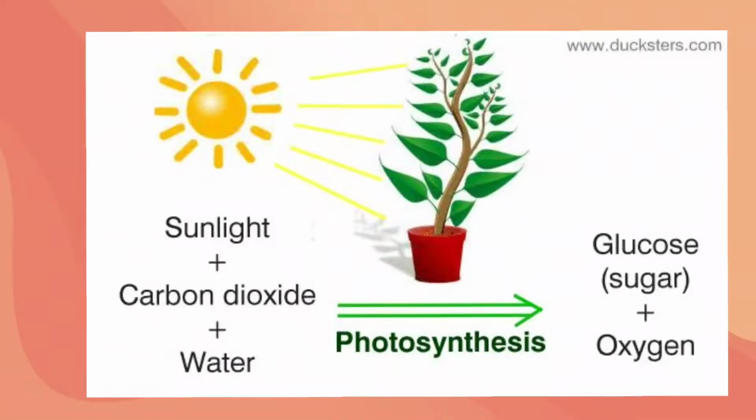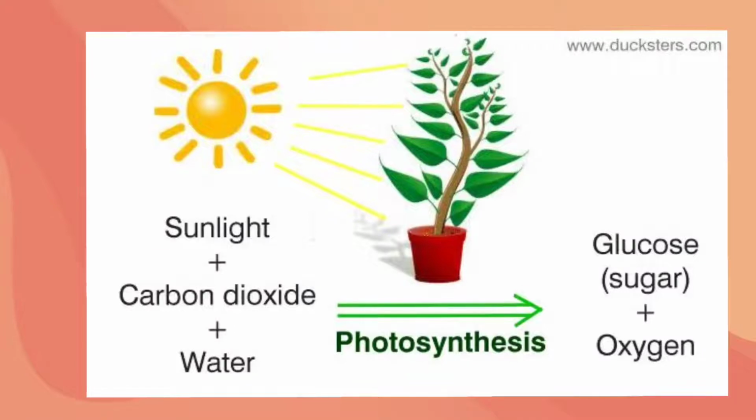See this picture. Here the plant is utilizing sunlight, carbon dioxide and water. So in the presence of sunlight only, the chlorophyll gets activated and they finally form carbohydrates. So carbohydrates are nothing but glucose, and it also releases oxygen.